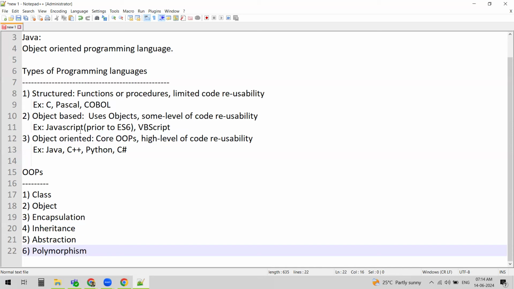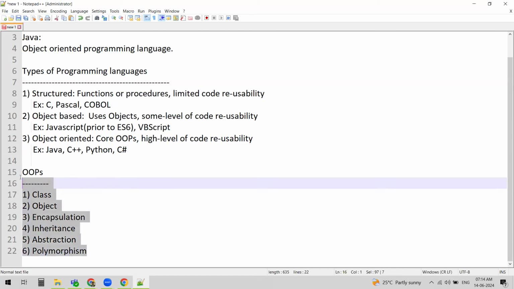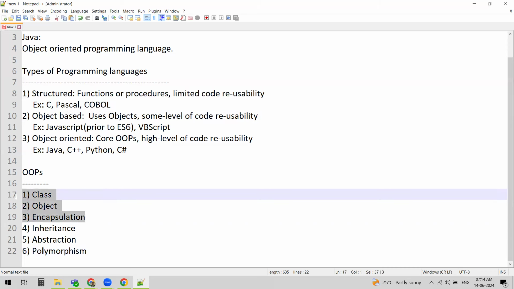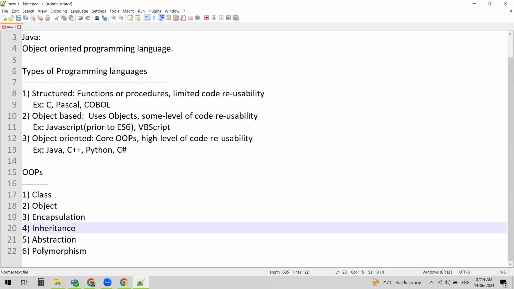If a language has to be called an object-oriented programming language, then it has to support all these OOP concepts. If it is an object-based programming language, then it has to support the first three OOP concepts: class, object, and encapsulation. If it supports only these three concepts, then that language falls under object-based programming language. If it supports all the concepts, then we call it an object-oriented programming language, and Java is purely object-oriented and supports all these OOP concepts.